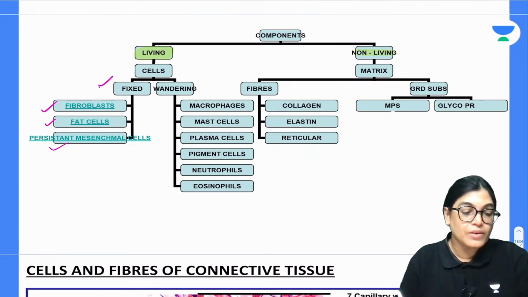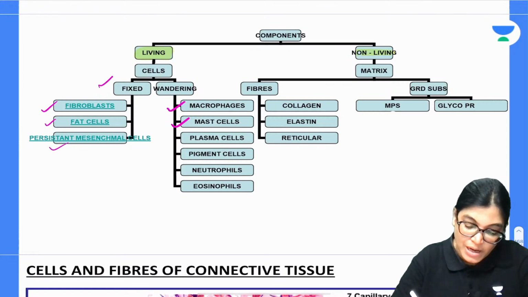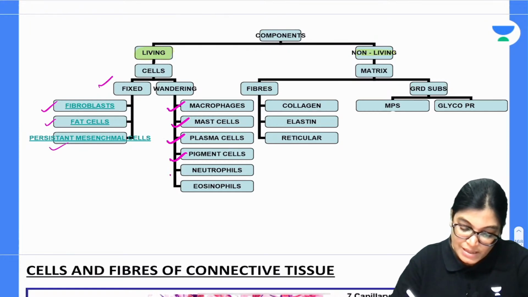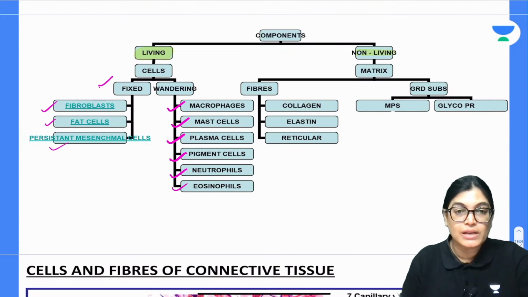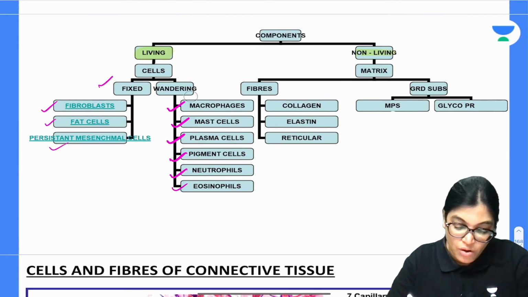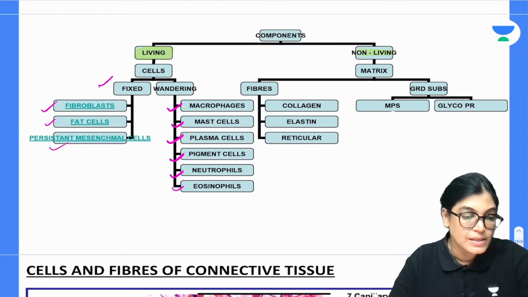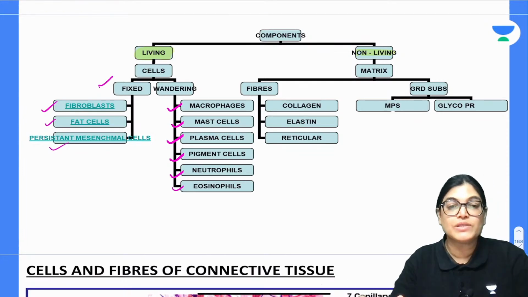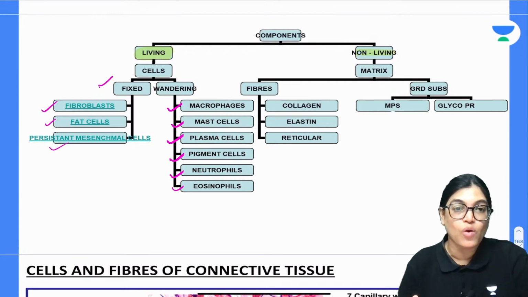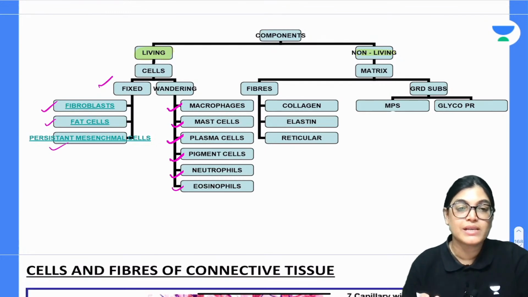Other than that, wandering or moving cells are also located inside. They are macrophages, mast cells, plasma cells, pigment cells, neutrophils and eosinophils. All these are the cells which are wandering and moving here and there, and the fixed cells are fat cells, fibroblasts and the mesenchymal cells.